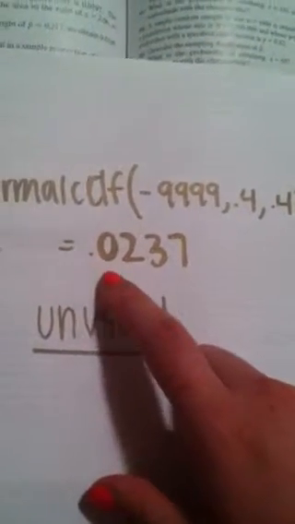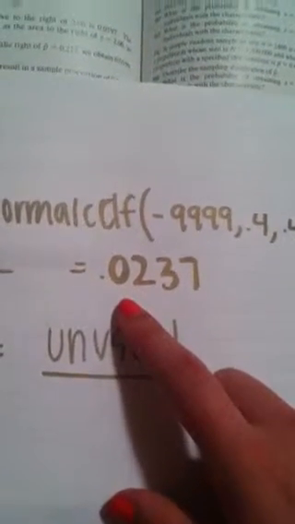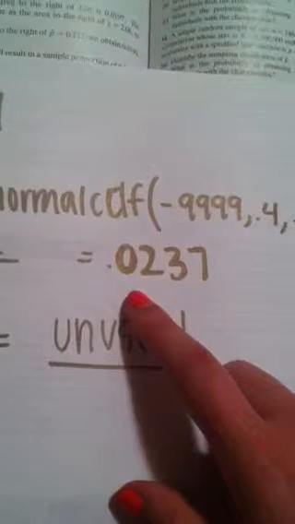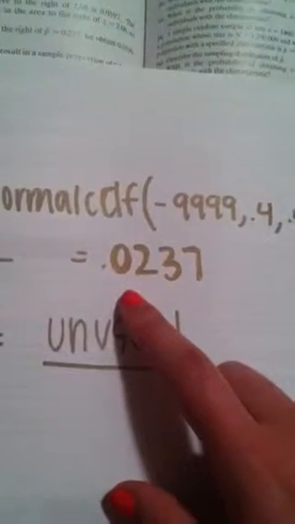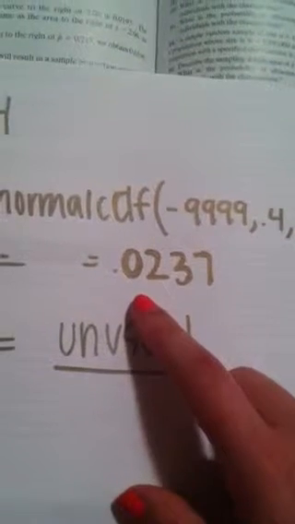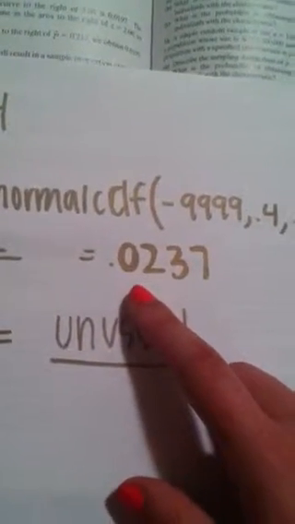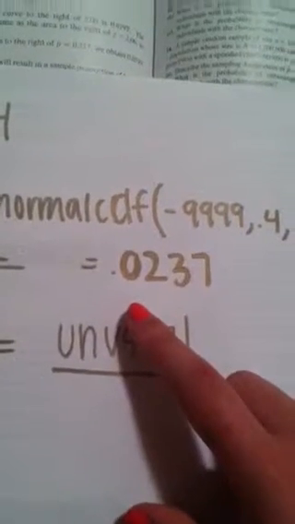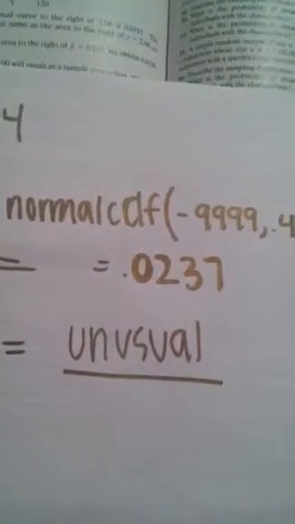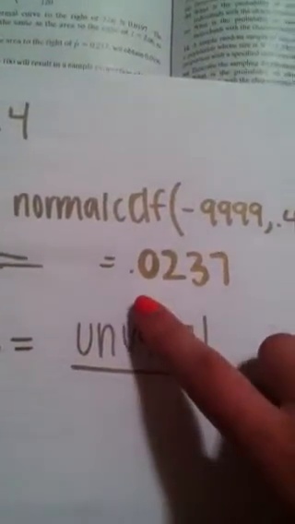probability of 0.0237. So we could determine that about 2% of Americans can order a meal in a foreign language that is less than 40%, with the population n equaling 200. So since this is less than 0.05, we can determine that this is unusual.